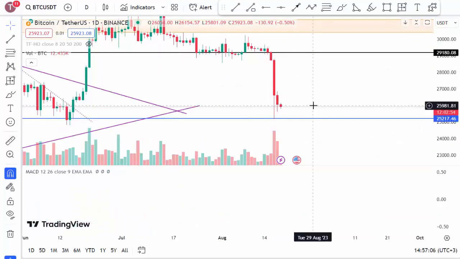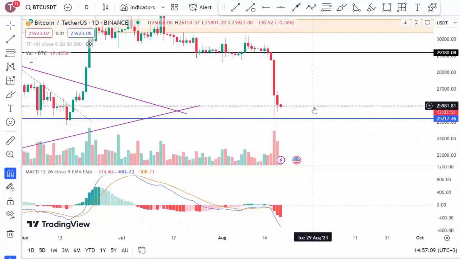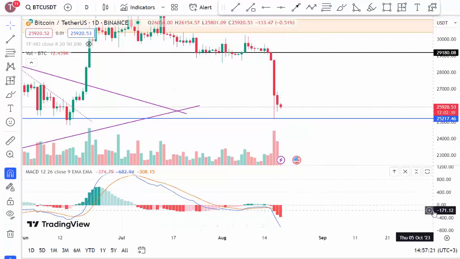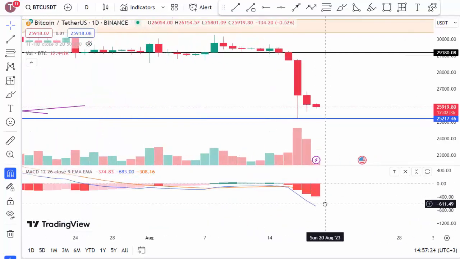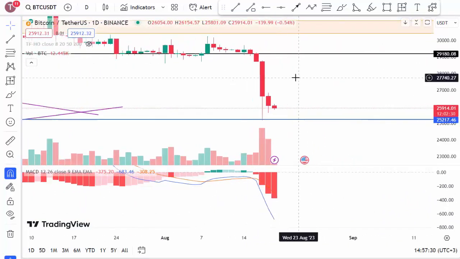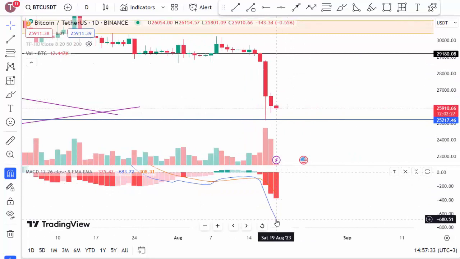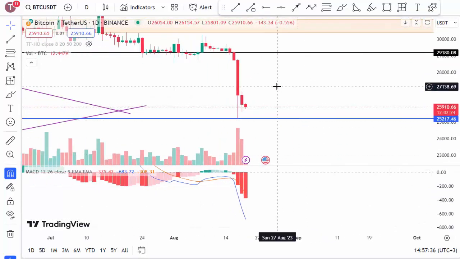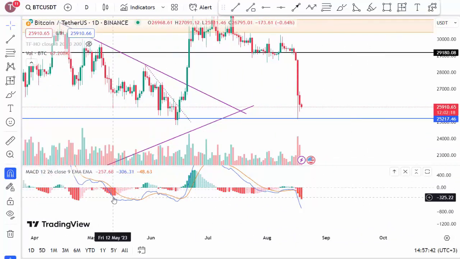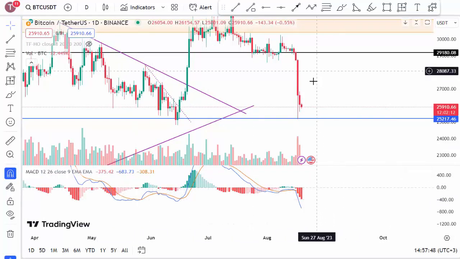And finally, looking at the MACD indicator, as it appears, my friends, we can see that the volume in the indicator is growing steadily, indicating that the decline is deepening. We can also observe that the gap between the two lines is expanding. Since the breakout occurred here, my friends, the price movements have dropped, and in the coming days, if there isn't any upward breakout, we could predict that the decline in price movements might continue. Especially if we don't see a movement like this, that is, if the volume in the indicator doesn't drop, we could say that the decline in price movements might continue even further from this point on.